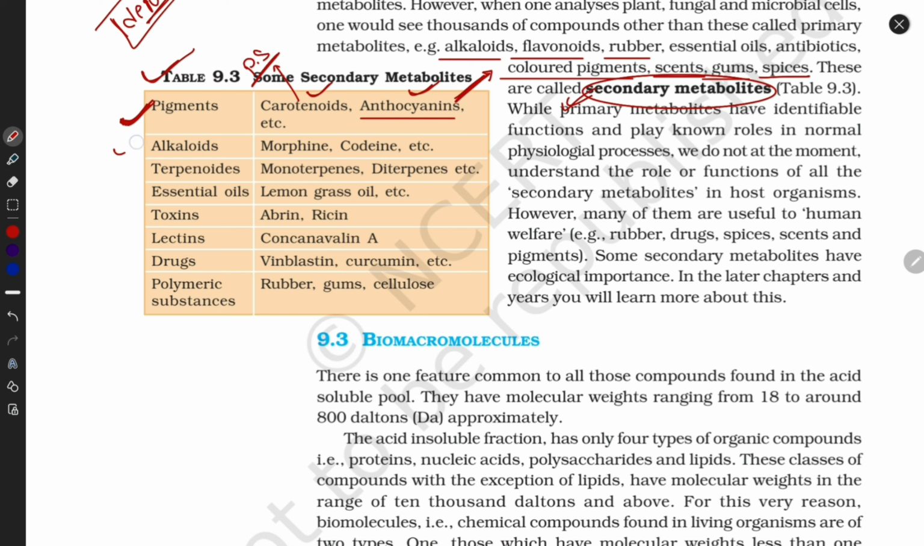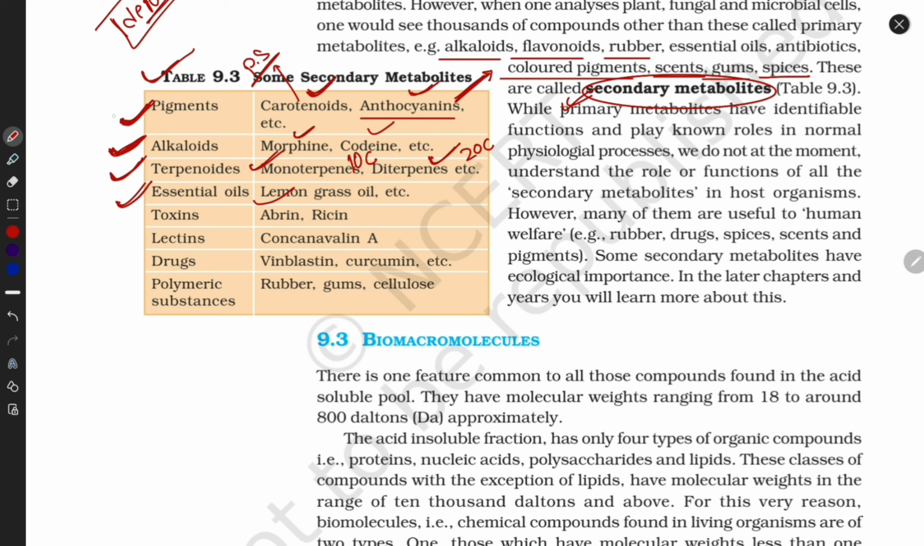Plants also produce secondary metabolites in the form of alkaloids. An example of alkaloids is morphine, which you know as a drug, and codeine. Then terpenoids, which are made up of terpenes. Examples are monoterpenes and diterpenes, which contain 10 carbons and 20 carbons respectively. They secrete some essential oils as secondary metabolites.